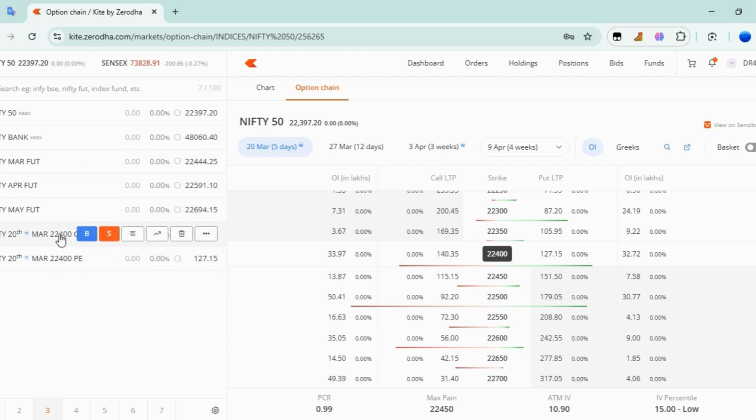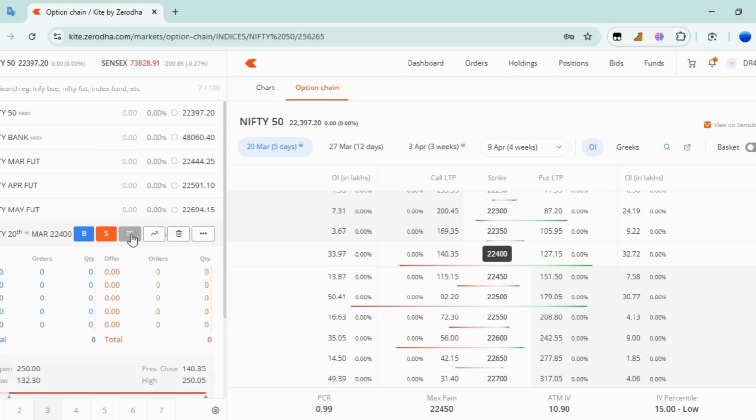Similarly, you can see the options symbols here. The Nifty 50 current market price is 22,397. So the nearby strike is 22,400. So I have taken the call and put options over here. Here, if you click the depth, you can see the list of buyers and sellers. Now the market is closed, so we cannot see.